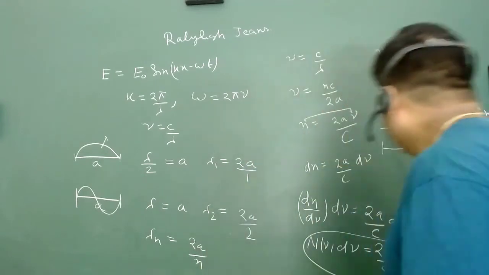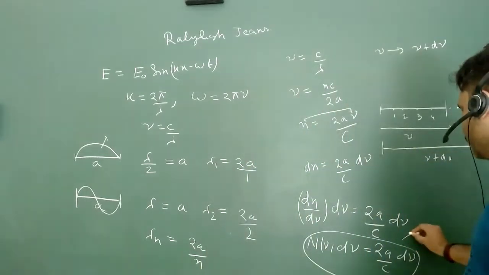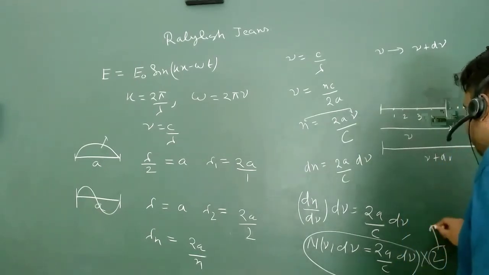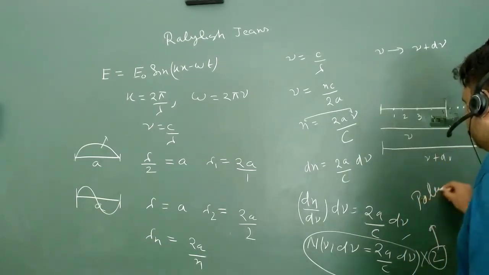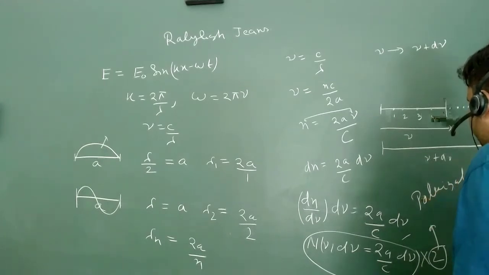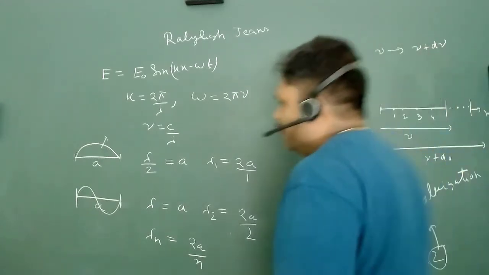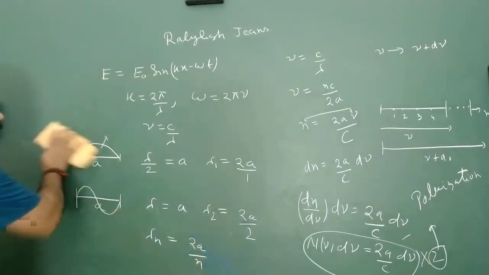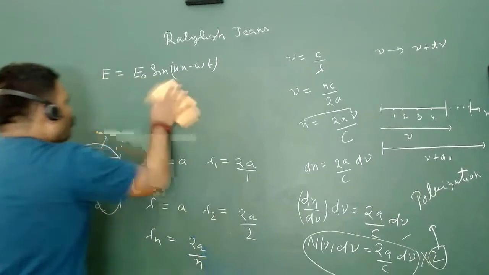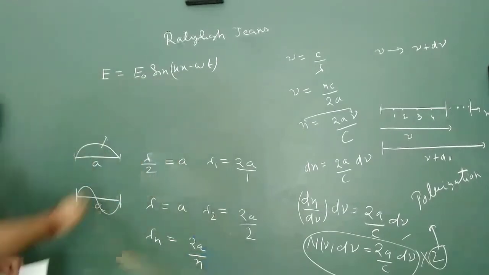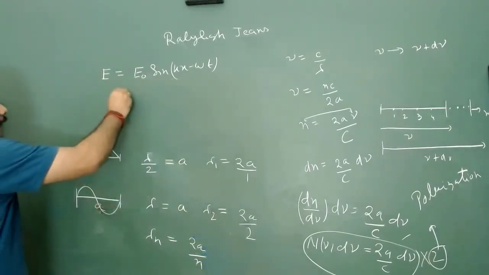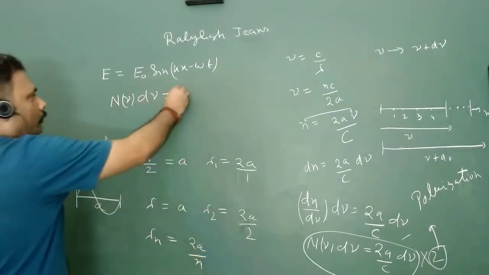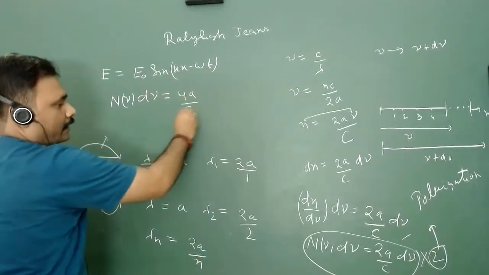So he will multiply this thing by 2, and this is due to polarization. Once he multiplies this by 2, the number of modes n nu d nu is nothing but 4a upon c d nu.